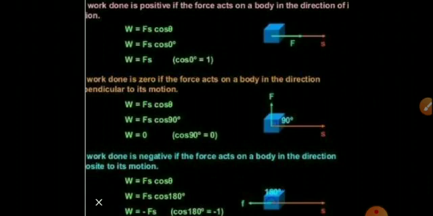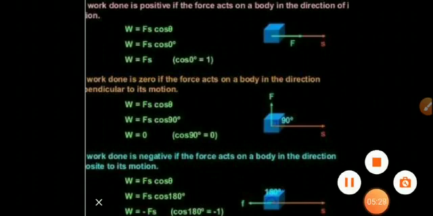Again, you can see one video about positive, negative and zero work. I will show you this video so you can understand.